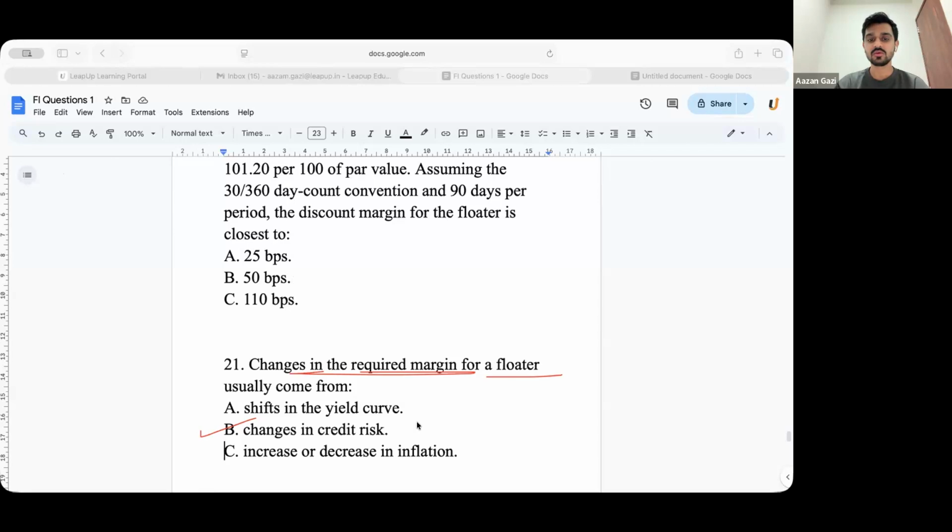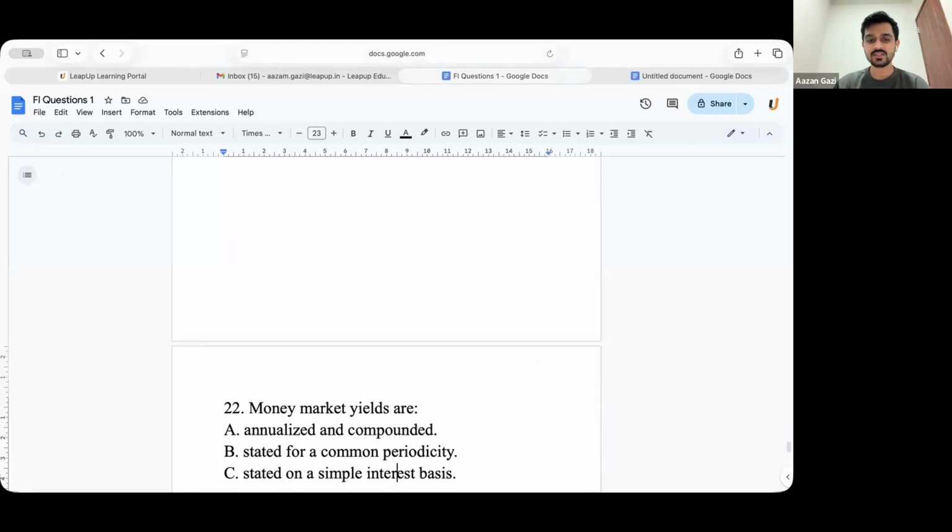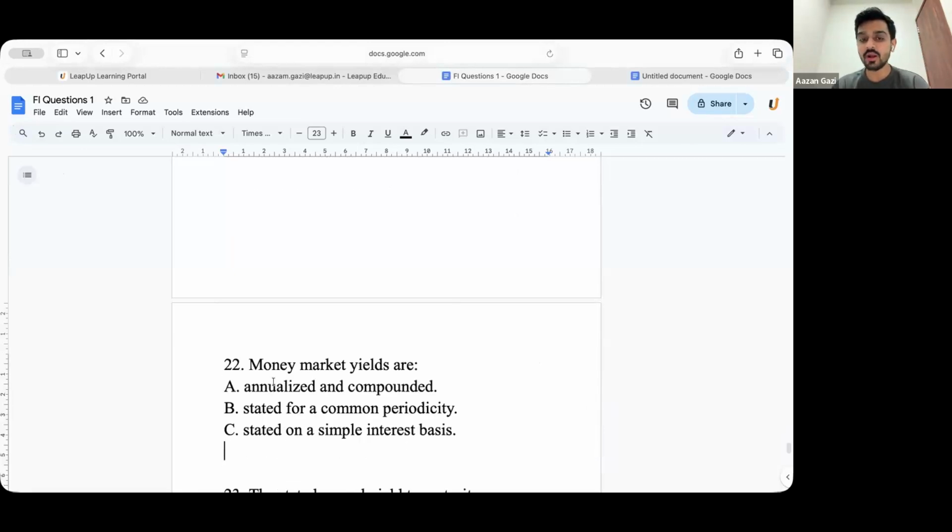Now, next: money market yields are what? Annualized and compounded, stated for a common periodicity, stated on a simple interest basis. Money market yields. First, you need to define what money market securities are. What are money market securities, guys?